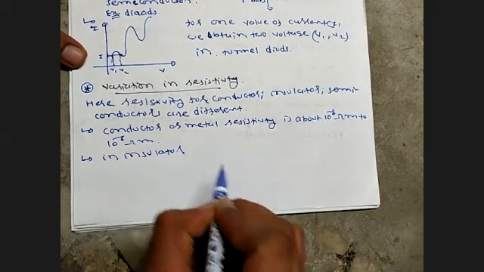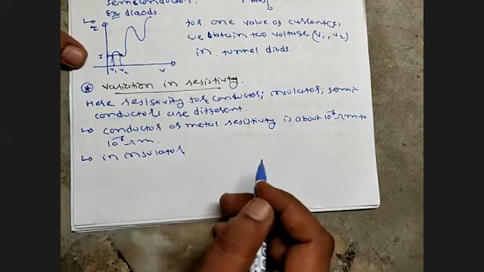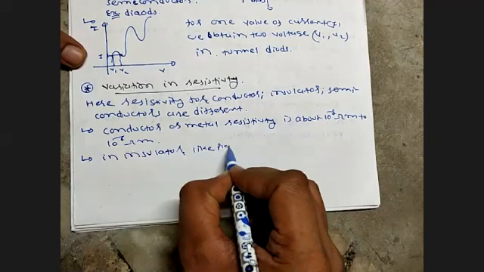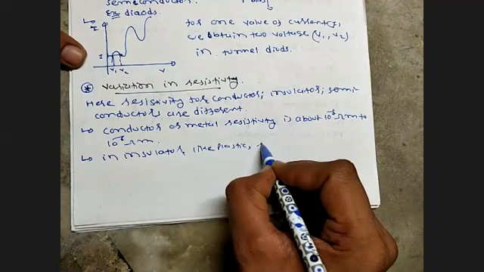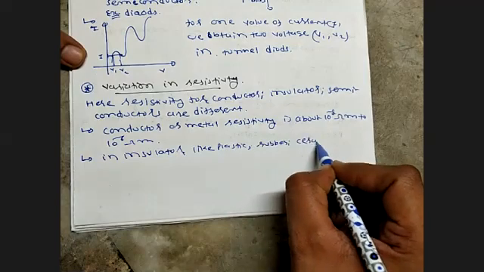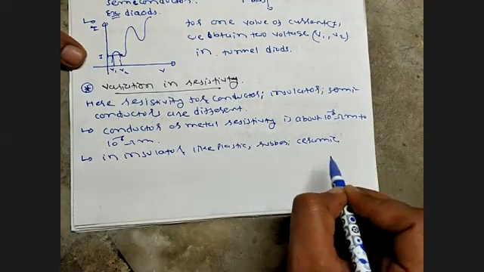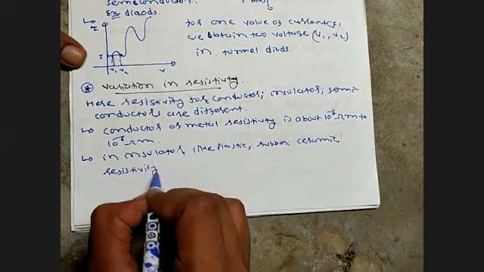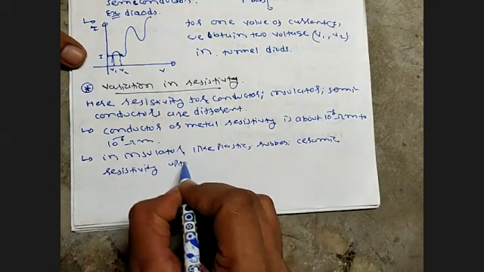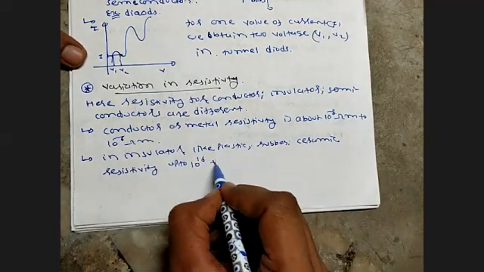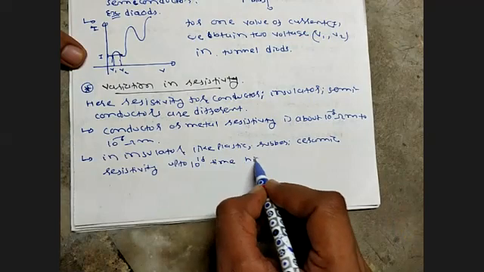in an insulator, just like plastic, rubber, ceramic, resistivity is up to 10 to the power plus 18 times high.